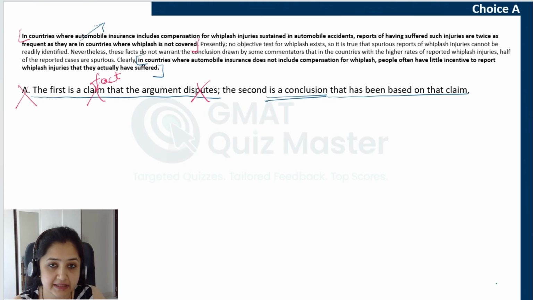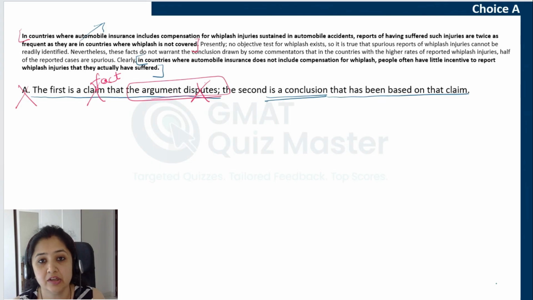Now, if you selected this answer choice, it means, one, the passage logic was not clear to you. It was not clear that the passage does not dispute BF1. Secondly, your understanding of facts versus claims is not correct. BF1 is not a claim. So you could have rejected choice A for either of these two reasons, but you could not reject it because you faltered at both these points. So please update your bridge table for this choice accordingly.